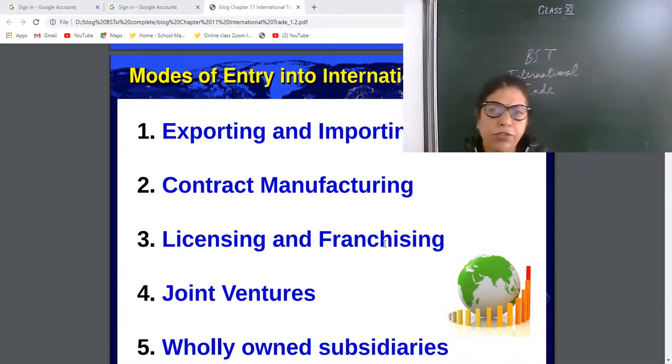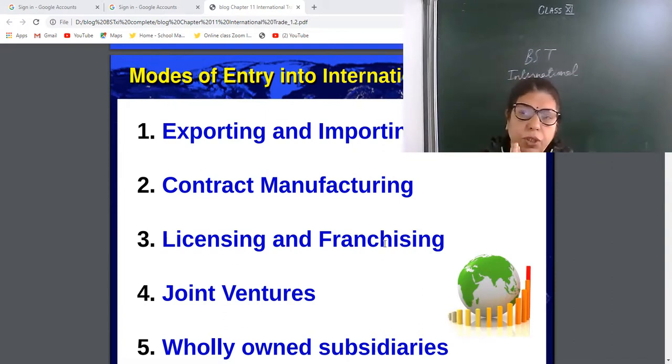Modes of entry into international business. Modes of entry means ways of entry. If you want to do international business, deal with different countries, there are various ways. Not only import and export.